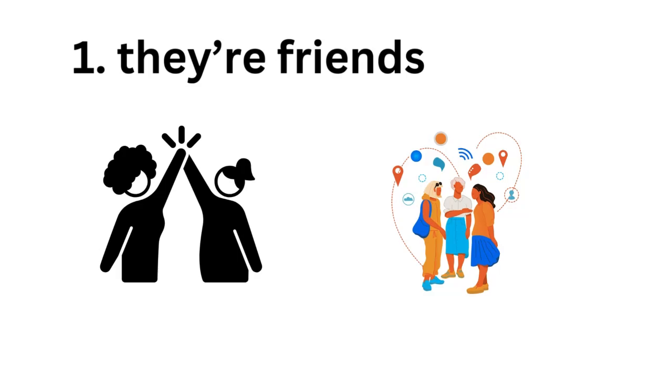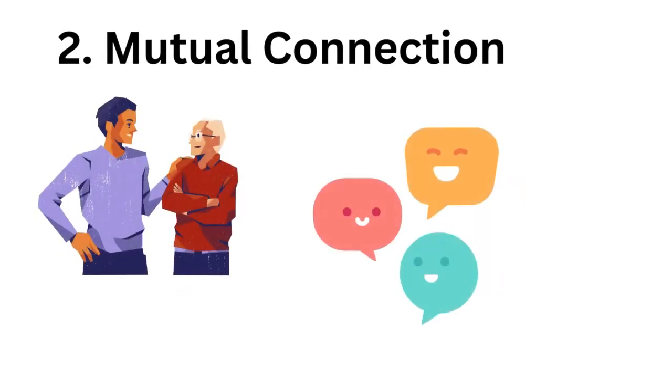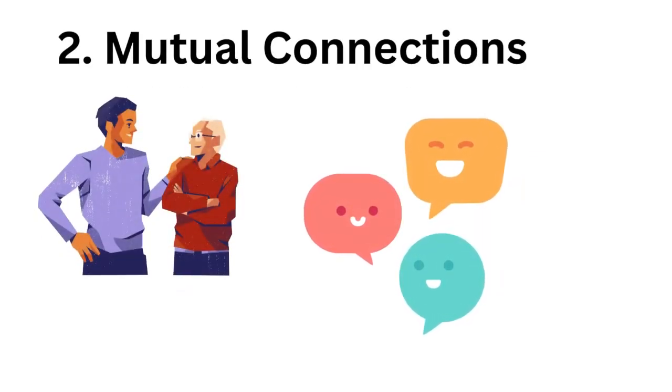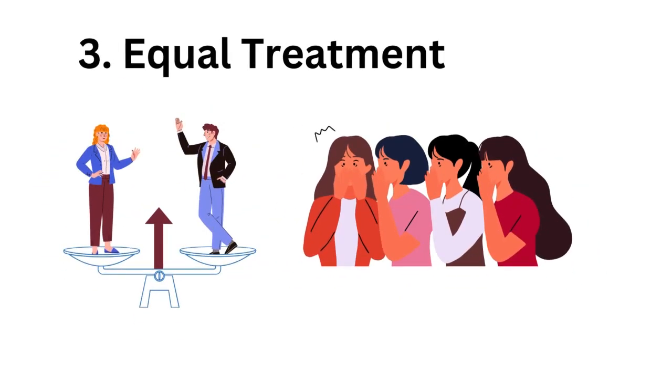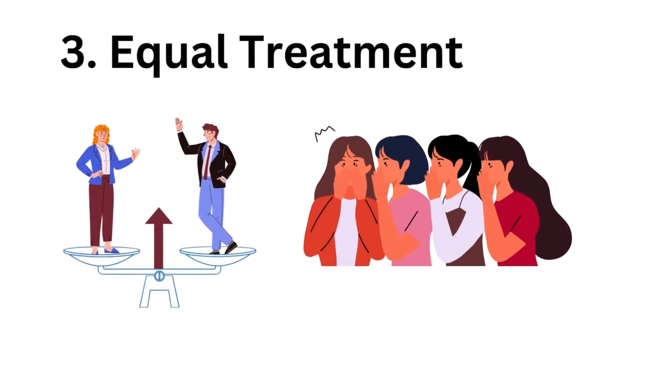Let's say you're friends with somebody at a party if you have a conversation with them. And secondly, what do we call mutual connections? If you are friends with someone and that person is friends with another person, an acquaintance, then you are indirectly connected to that person too. This means there's a connection between you even if you are not directly friends. Thirdly, equal treatment. If you are in this special group, you all treat each other the same way. If you share a secret with one of them, they share their secrets with you too.